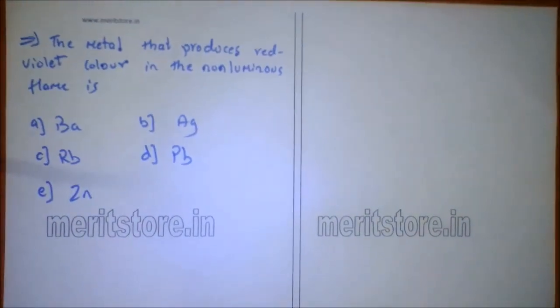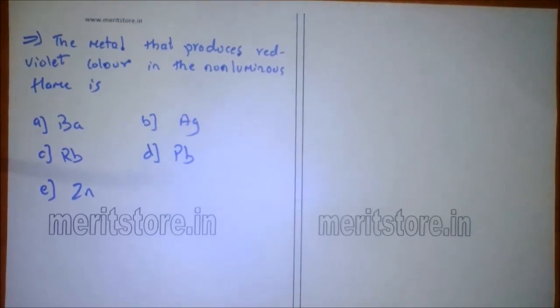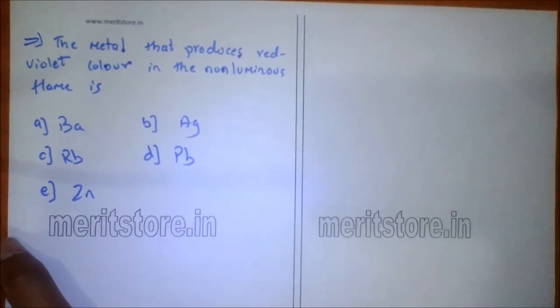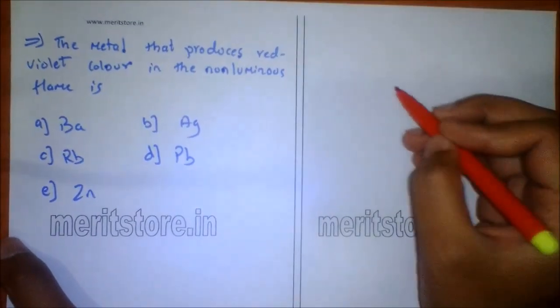The metal that produces red-violet color in the non-luminous flame is an alkali metal, and their salts impart a characteristic color to the flame.